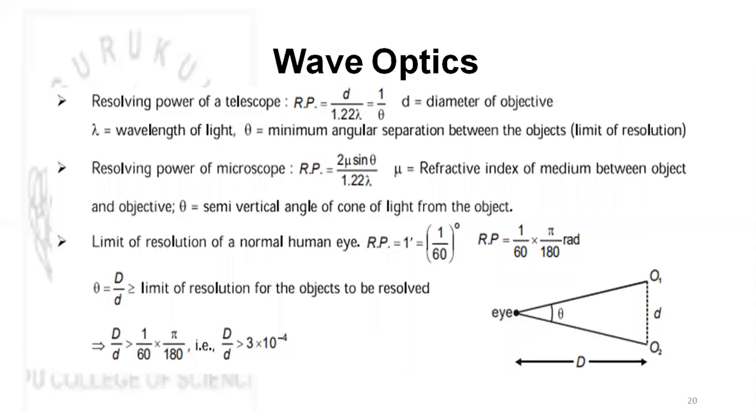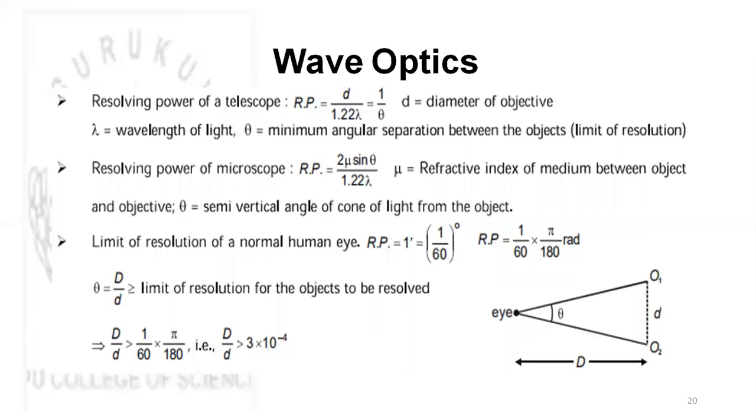Now coming to the resolving power of a telescope. It is given by d divided by 1.22 lambda, which is equal to 1 by theta. Other than that, you have the resolving power of a microscope, which is given by 2 mu sin theta by 1.22 lambda, where mu is the refractive index and lambda is the wavelength of the light.